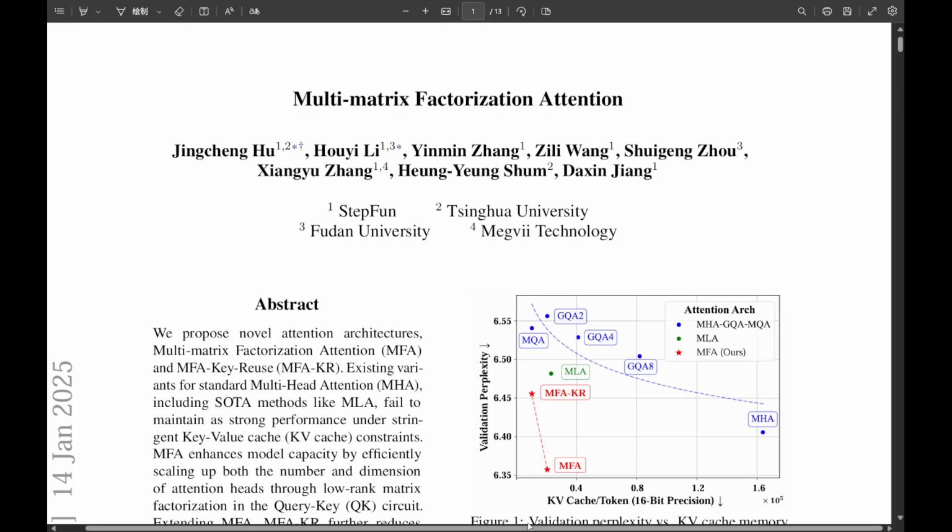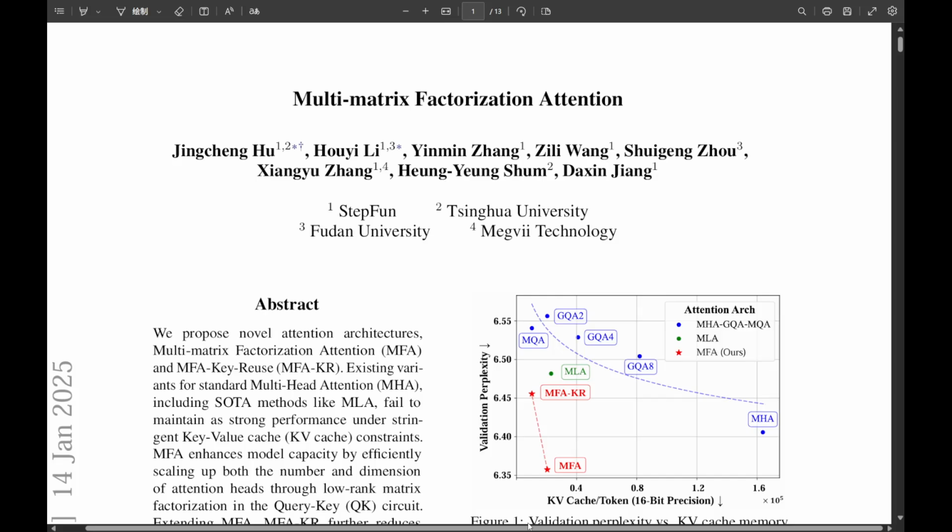And suddenly, that 7 billion parameter model you've poured your life into, trained on 1 trillion tokens, MFA cuts its KV cache by, get this, a jaw-dropping 87.5%, from 196.6 kilobytes down to a mere 24.6 kilobytes per token. And here's the kicker. It still outperforms the traditional multi-head attention. It actually goes from 39.9% average accuracy up to 49.0%. Better performance, way less memory.